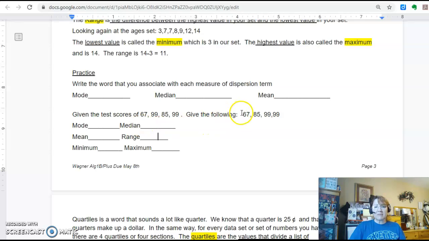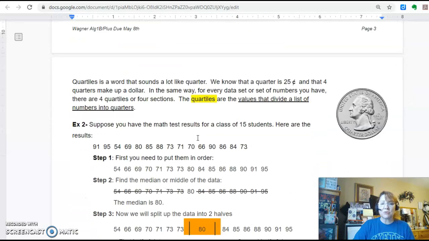The mean, I'd have to add up these 4 numbers and then divide by 4, and that would give me my mean or my average. And my median, I'd have to go to the middle. So I'd have to take 85 plus 99 and divide by 2, and that would give me my median or my middle. Okay, I'm going to let you do that.